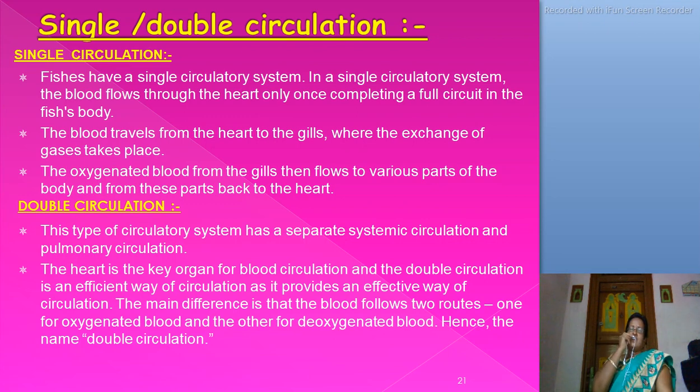Next, single and double circulation. Single circulation: fishes have a single circulatory system. In a single circulatory system, the blood flows through the heart only once, completing a full circuit in the fish's body. The blood travels from the heart to the gills, where the exchange of gases takes place.